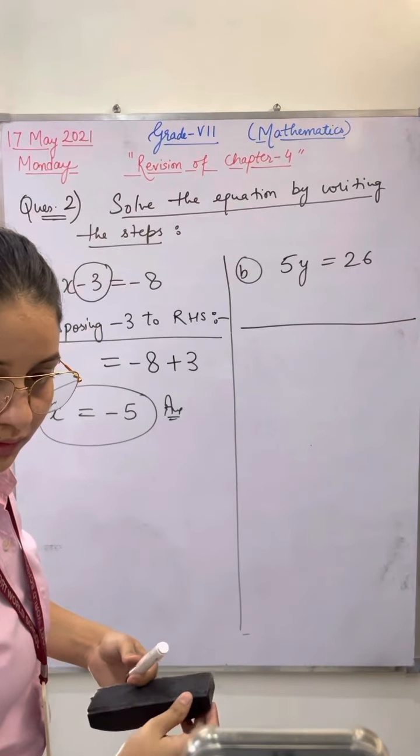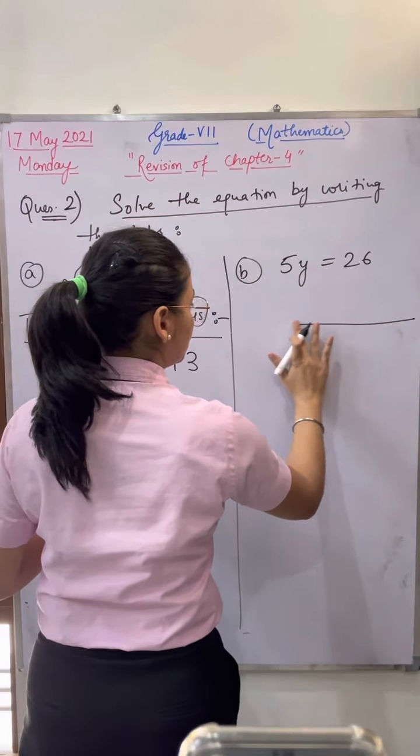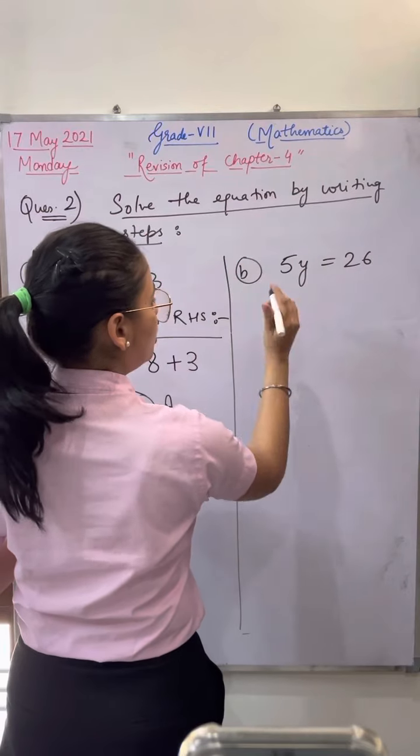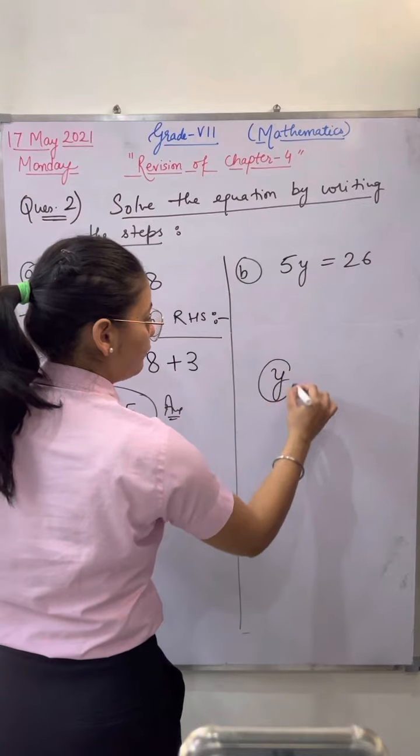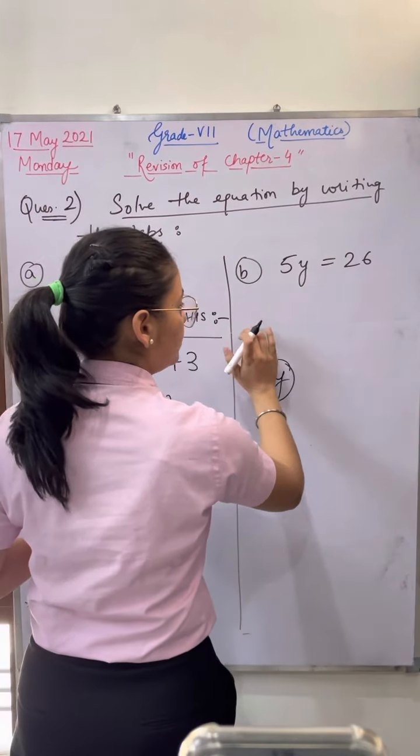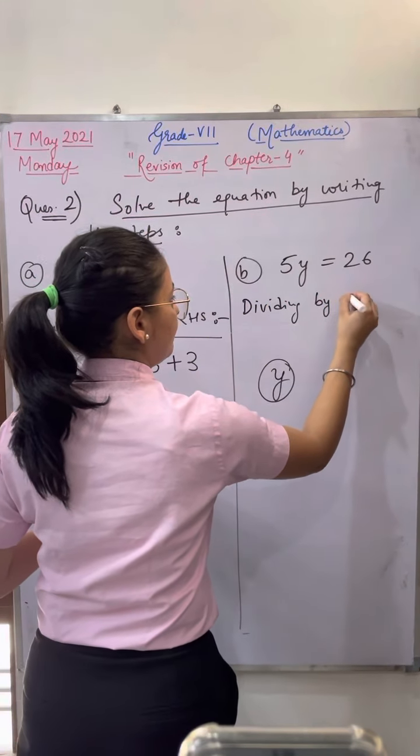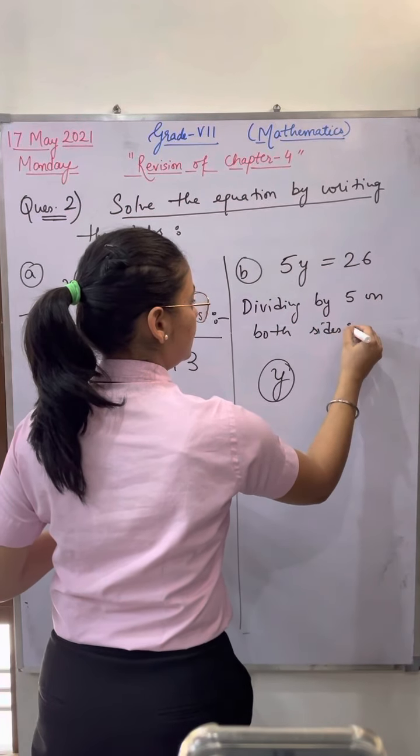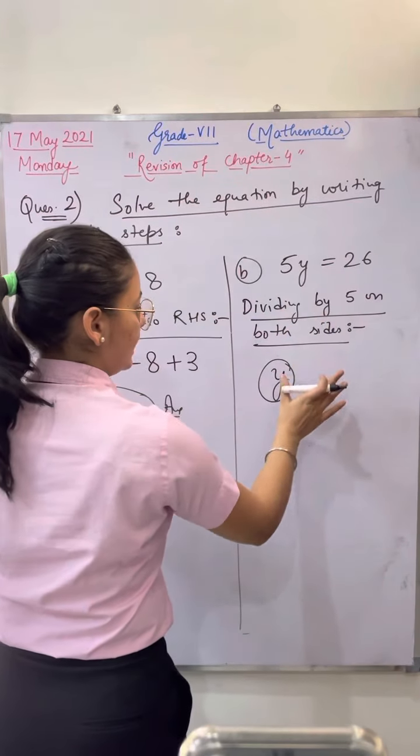Navya, listen here. On your left hand side, you have to remove everything. You only want y to be left on the left hand side, right? So how will y be left? You have to divide the complete equation, dividing by 5 on both sides. Fine, Navya? Dividing by 5 on both sides.